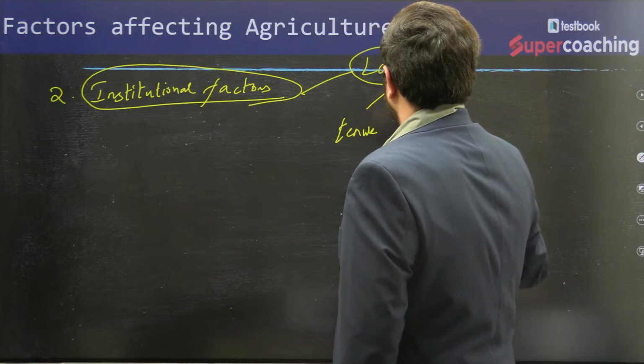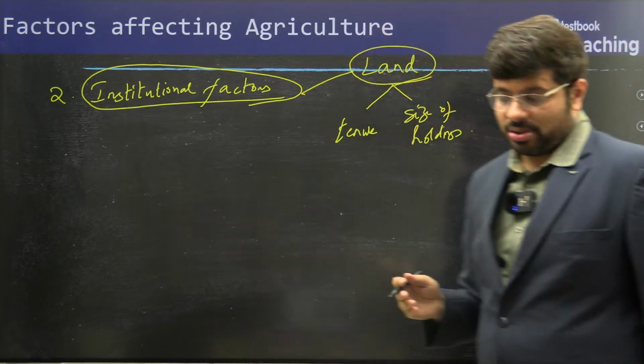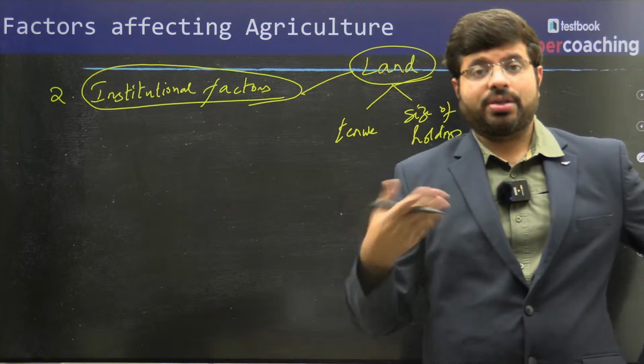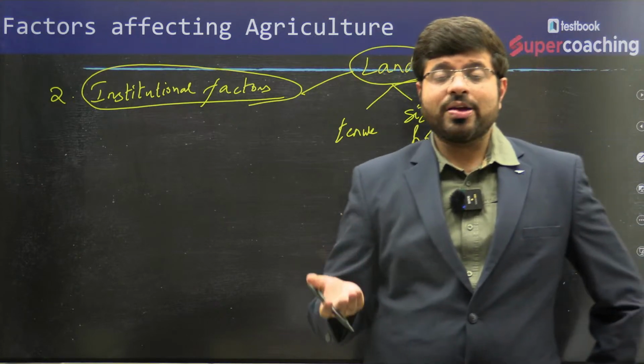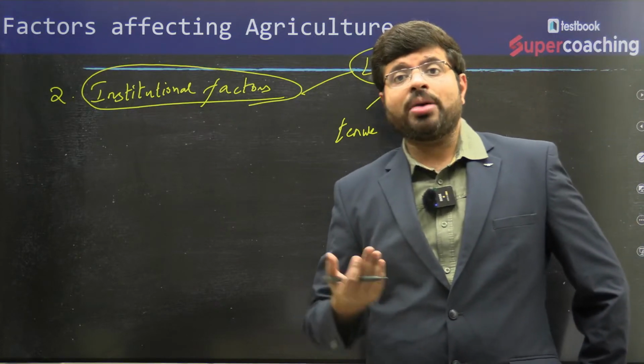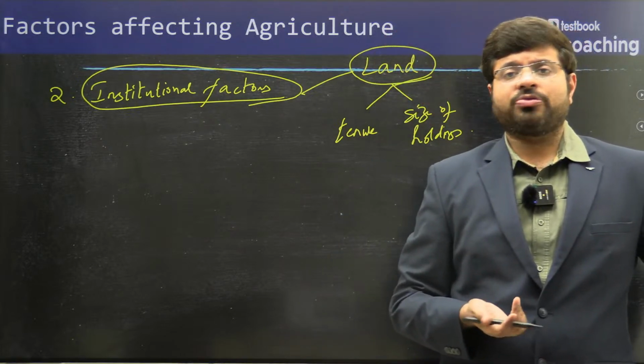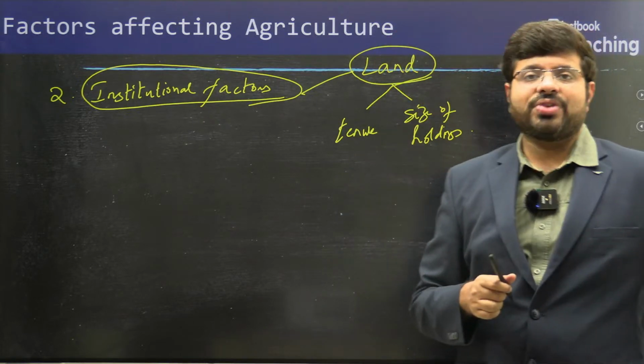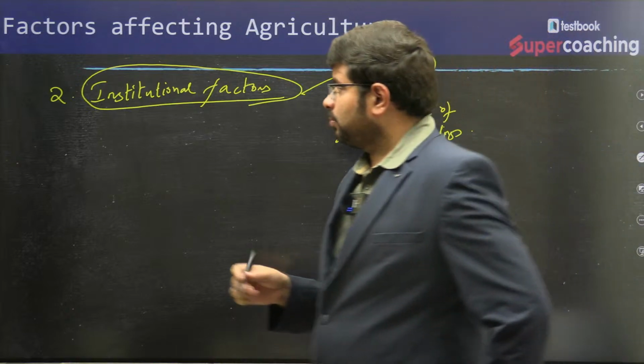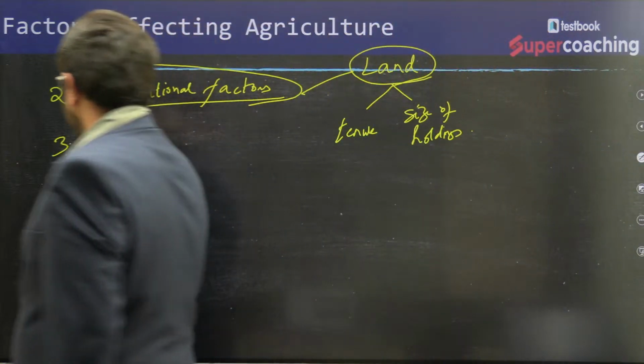Usually, the more the size of the holdings, the better is the risk appetite. There is a demand for cooperative farming. Why do you think there is a demand for cooperative farming? Because of the size of the holdings. That is there, right? Then infrastructural factors.